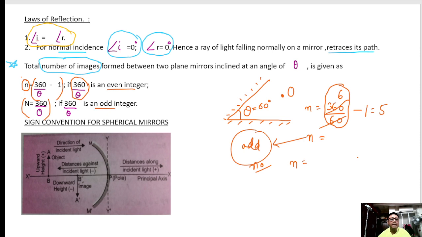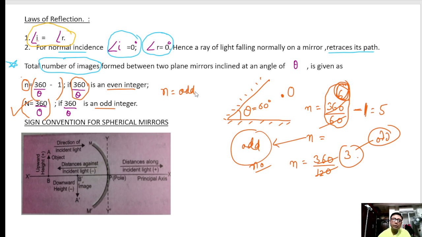Suppose the angle between the two mirrors is 120 degree. So first I will do 360 by 120, which is coming 3. Now since this is already odd, you don't have to do minus 1. Your formula will be only 360 degree by theta. If this comes even, then only you will take minus 1. Otherwise not, because n should always be an odd number. Clear?